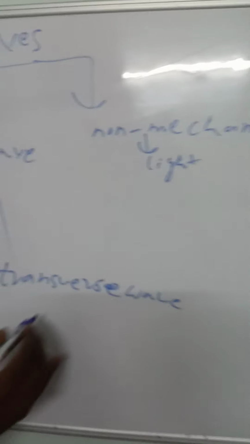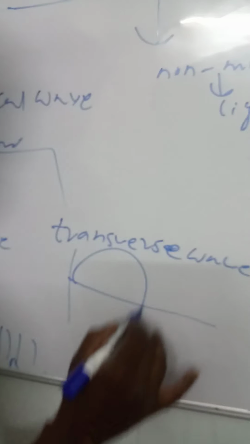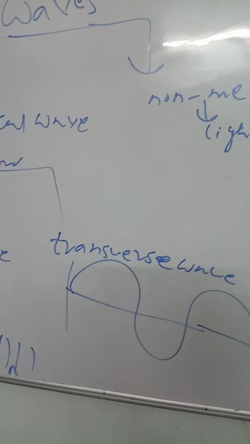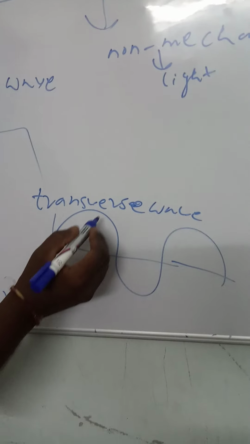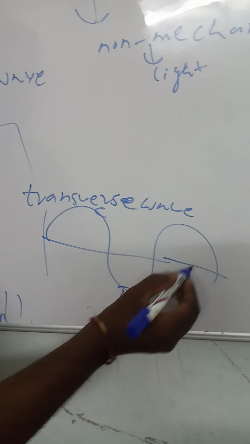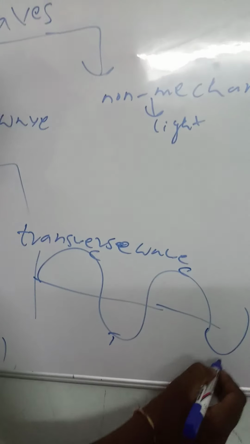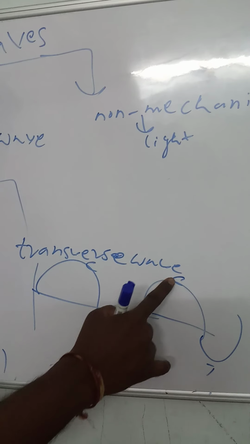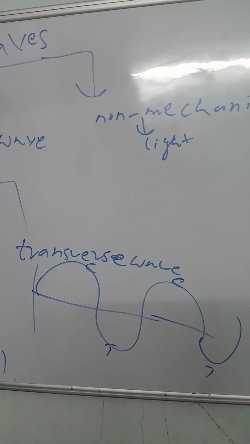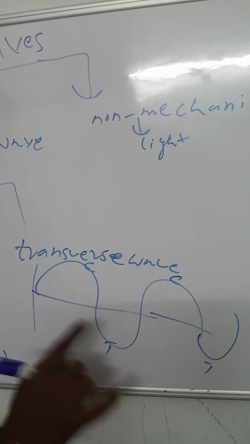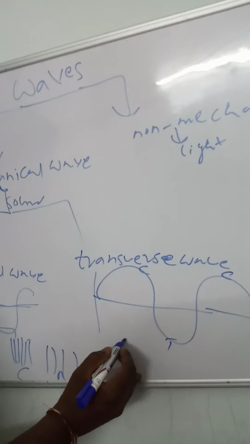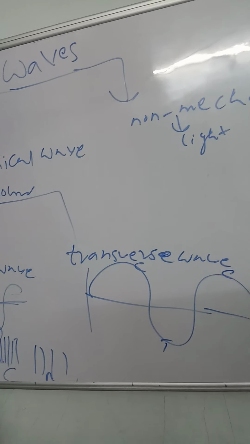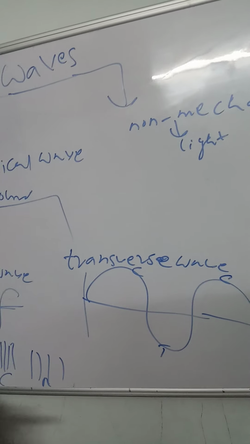Next, transverse wave. Transverse wave means the particles of the medium vibrate perpendicular to the direction of propagation of the wave. In transverse waves, crest and trough are formed. The distance between two successive crests is called wavelength. The distance between two successive troughs is also called wavelength. Transverse waves are formed in a stretched string or as light waves. These are the longitudinal waves and transverse waves.